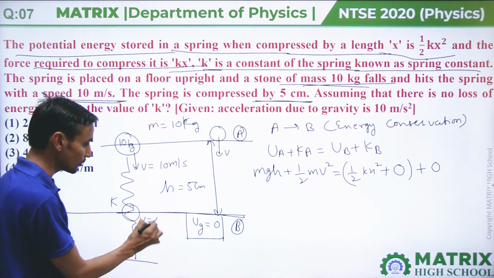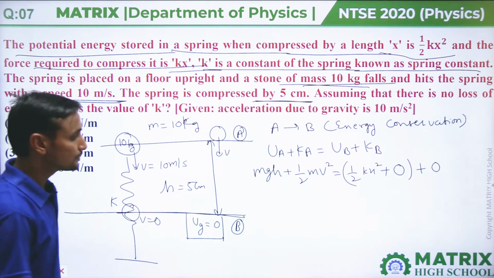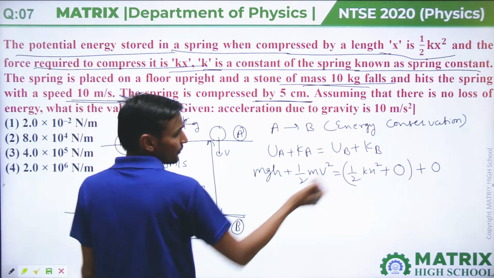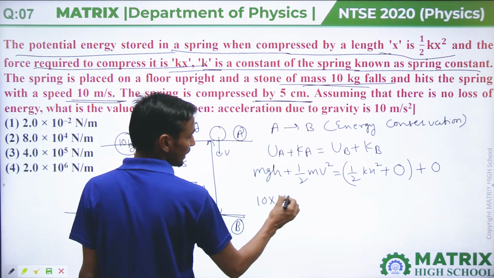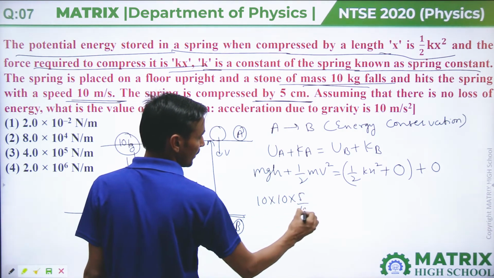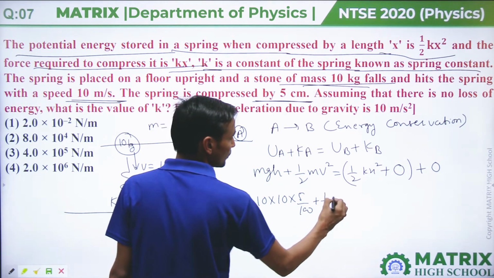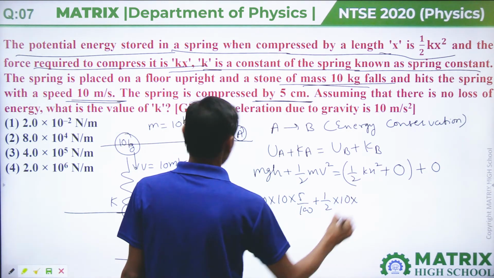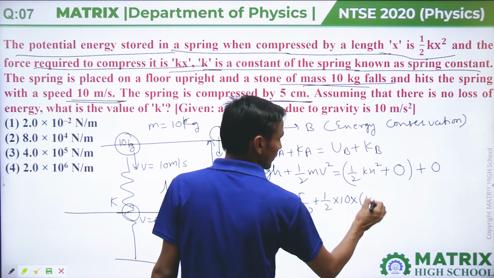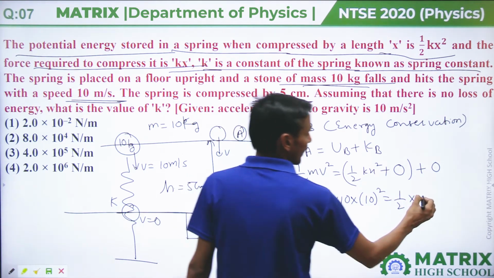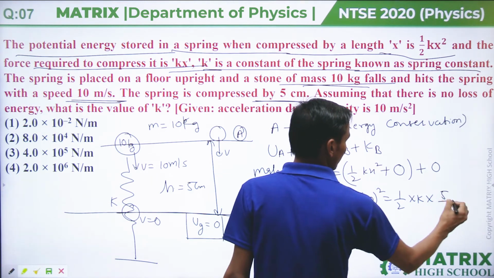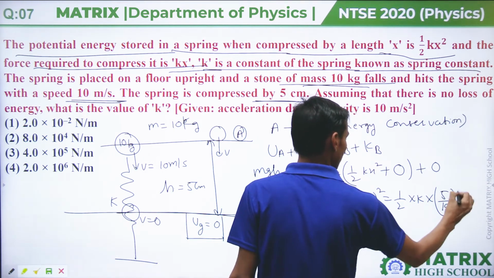Particle has velocity equal to 0. Clear? Then if we solve this equation, m is 10 kg, g is 10, h is 5 by 100, plus half into 10 into speed 10 meter per second square, equals half, we don't know k, into x, which is 5 by 100 whole square.